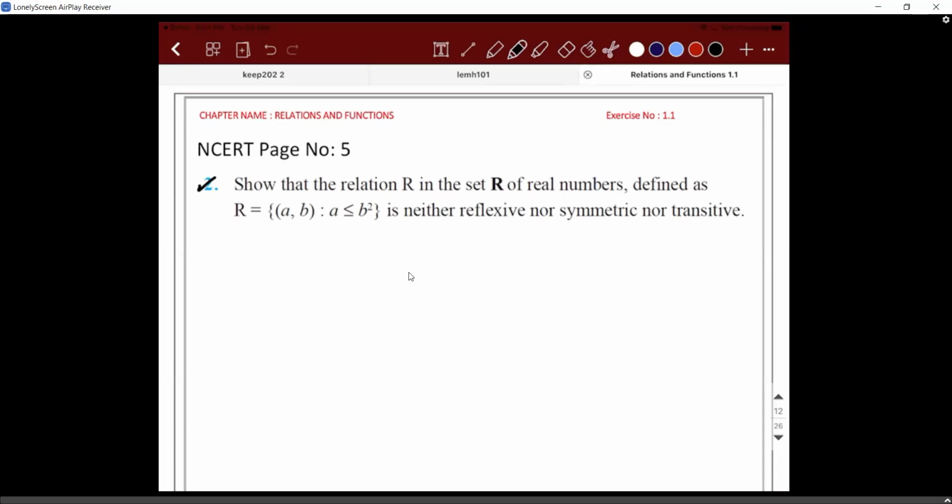If you take (A, A), you're trying to say A is less than or equal to A square. Is it reflexive? Yes, that is it. Negative numbers are there because here it is real numbers. So it could have been reflexive had they given the question as natural numbers. But here they told real numbers.